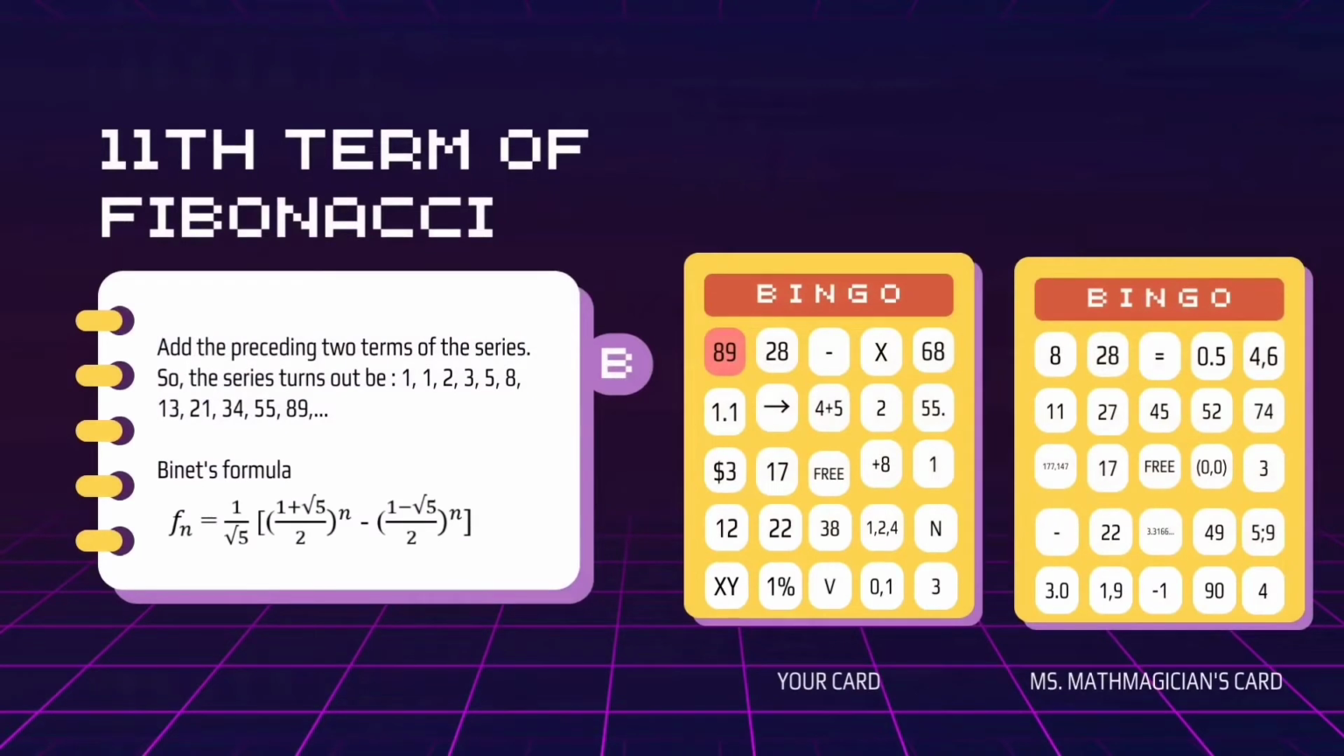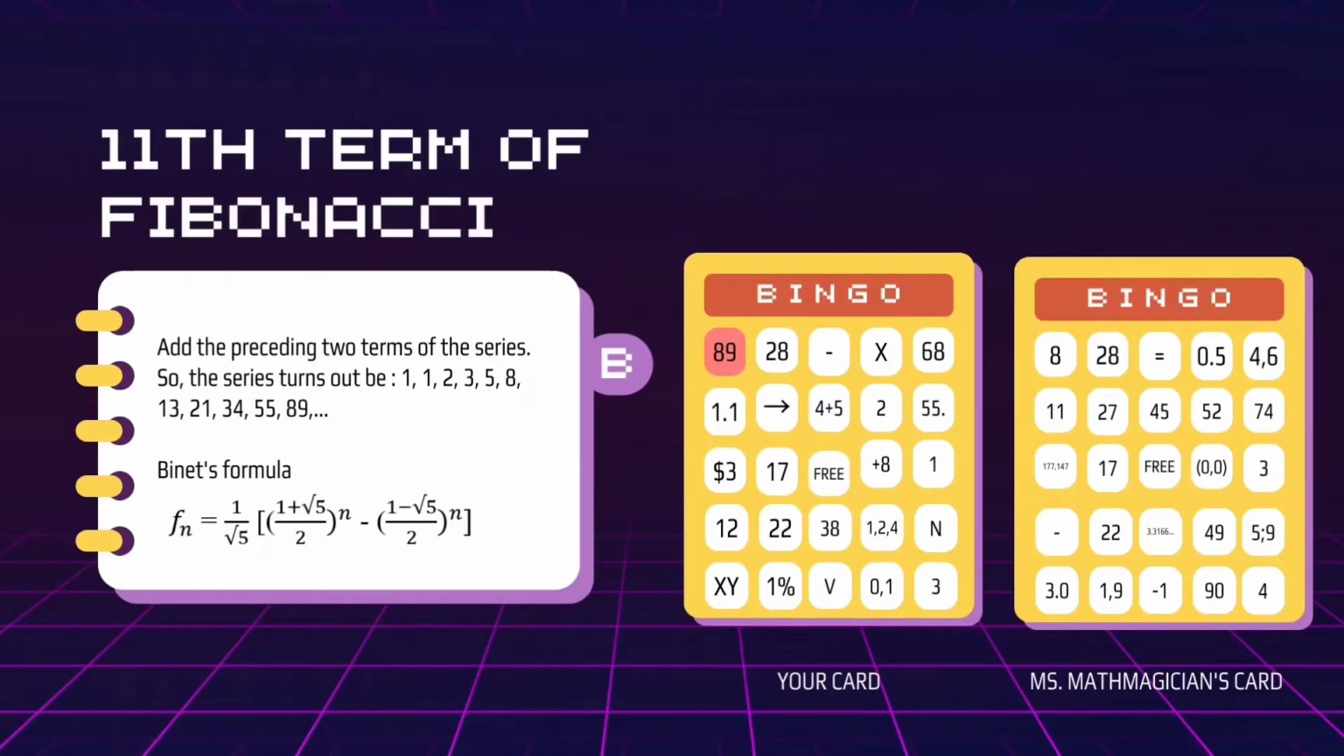Our first letter is B, and the problem was, what is the 11th term of Fibonacci? To obtain this, let us recall Binet's formula to answer the next terms in Fibonacci. But before that, since it's still countable, you can presume to add the preceding 2 terms of the series. So, the series turns out to be 1, 1, 2, 3, 5, 8, 13, 21, 34, 55, 89, and so